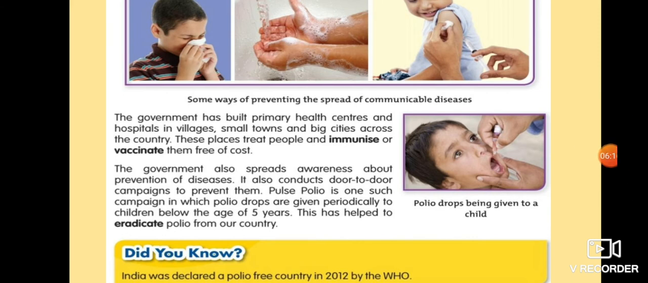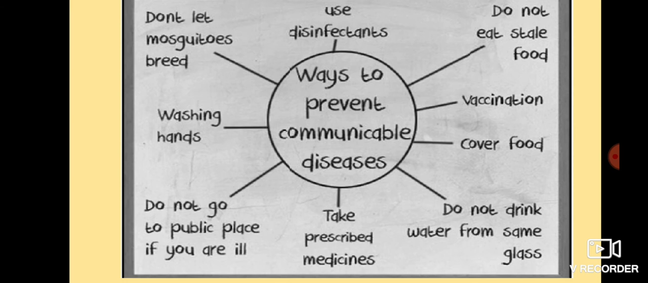So, children, local authorities can disinfect localities by spraying chemicals that can kill germs. They can give free immunization to poor people and they can spread awareness among people. And do you know, India was declared a polio free country in 2012 by WHO, the World Health Organization. It is too good to hear. So children, this is the flow chart and it will be helpful to you to learn the different ways to prevent communicable diseases. Okay, so have a look at this.